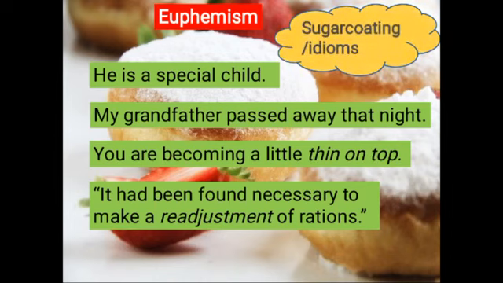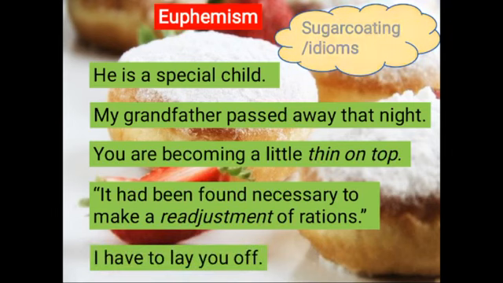It had been found necessary to make a readjustment of rations. Now, readjustment of rations means it had been found necessary to give less food or less supplies to everybody so that everybody can survive, they can eat, because probably there was a lack of food, and we can understand this very clearly by reading this. Because there was a shortage of food, everybody got a little less ration than usual. That's why it's called a readjustment of rations.